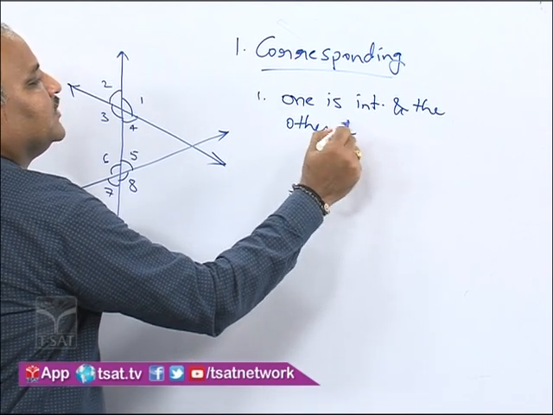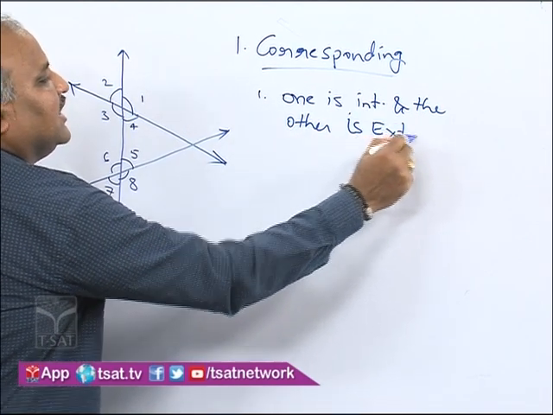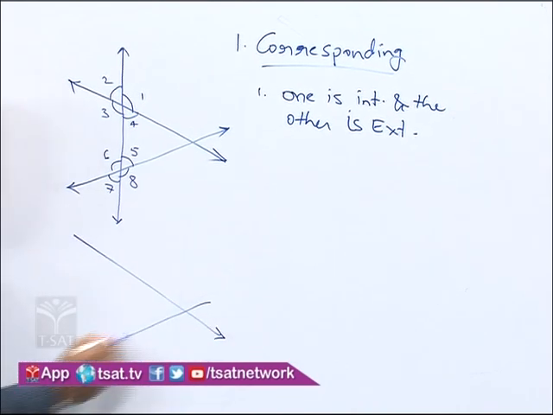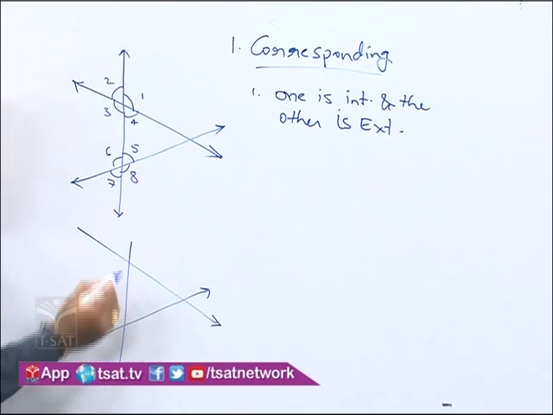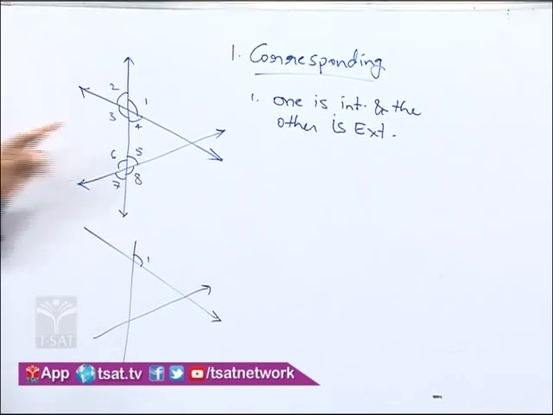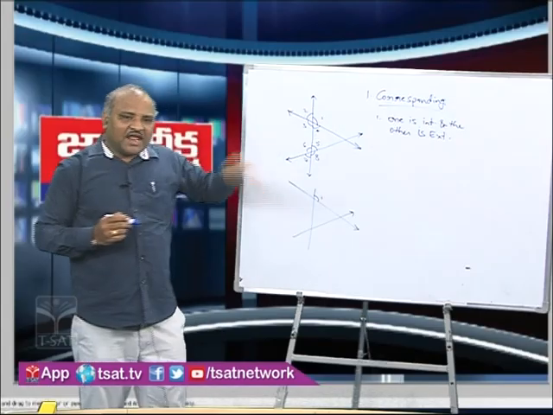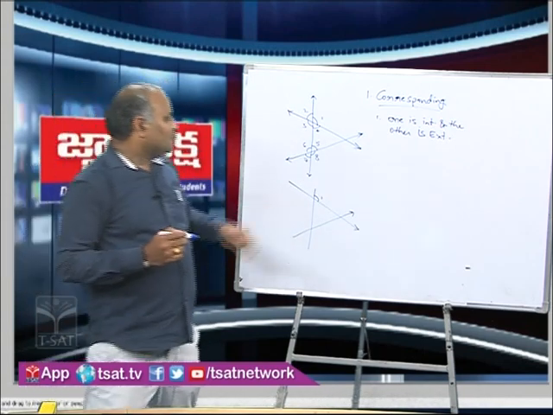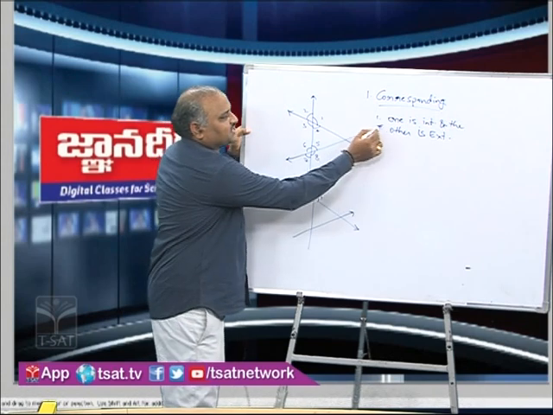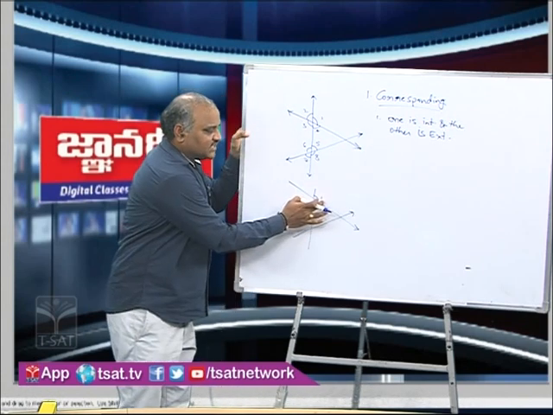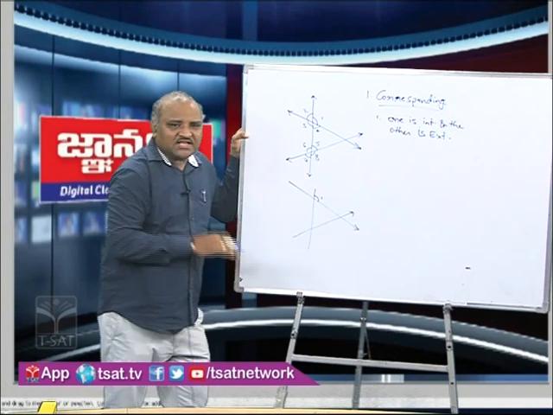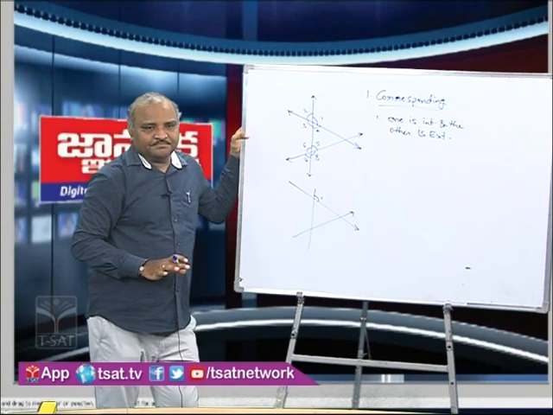Now let us take one angle from this picture. Let us take angle number 1. For this angle number 1, which angle can be considered as corresponding? For that, the first condition is, if this one is exterior, the other angle must be compulsorily interior.